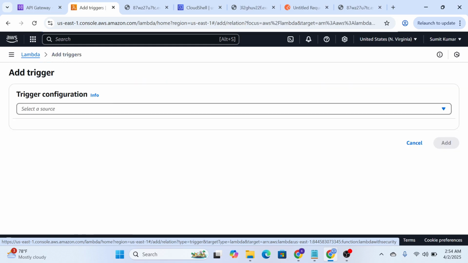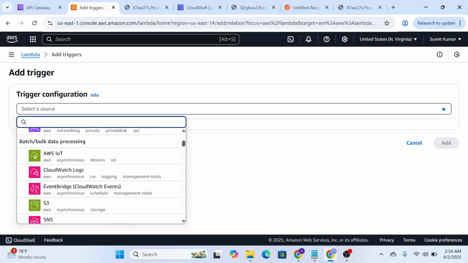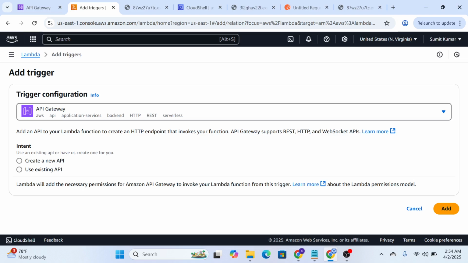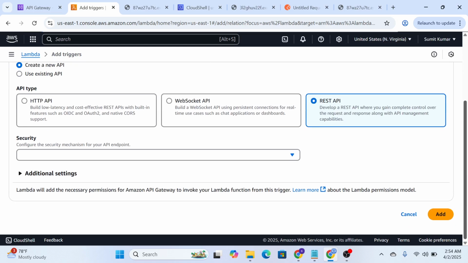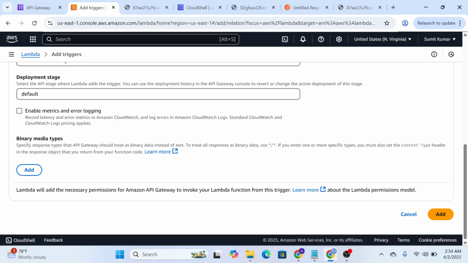Now you call add trigger again. Now you have a bunch of dropdowns, a lot of options here. You can't go with all. For now, in this session, just click on create an API Gateway and call it create new API. This time, choose a REST API. And for security, call open. I'm not calling IAM right now because IAM needs a separate understanding of what it is. Then we can better understand what IAM is. So let's call it open for now and just click add.